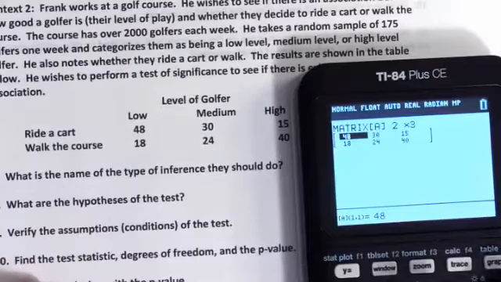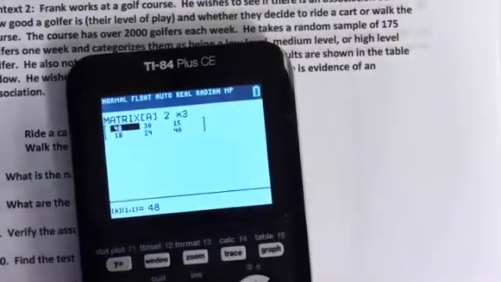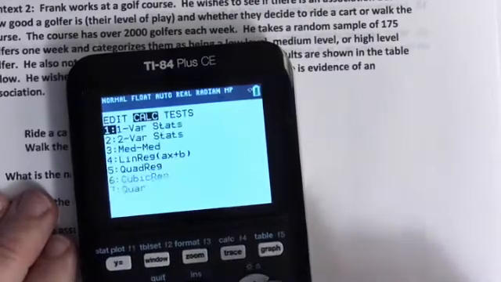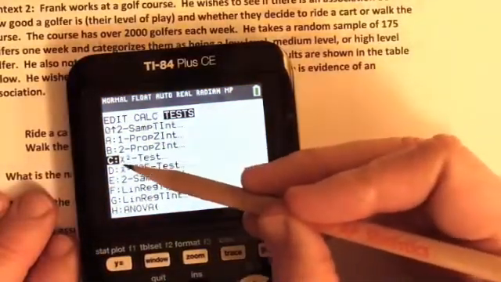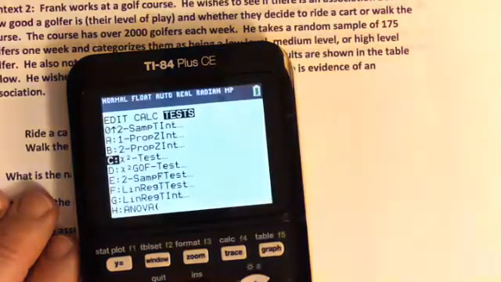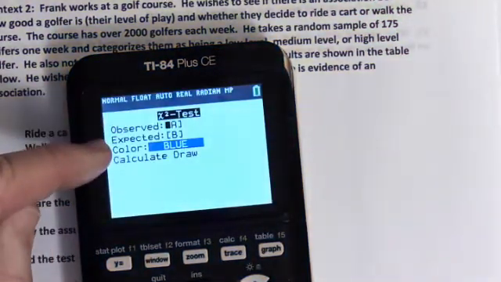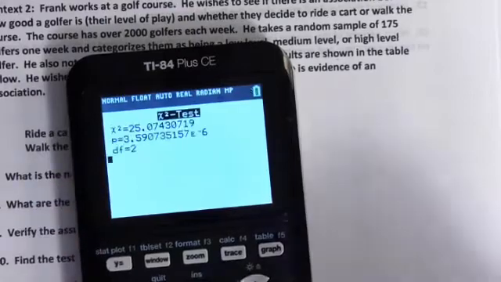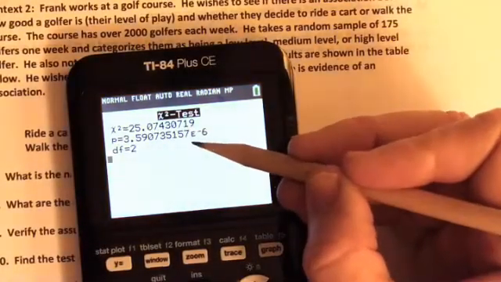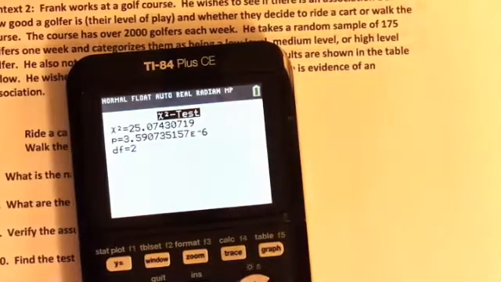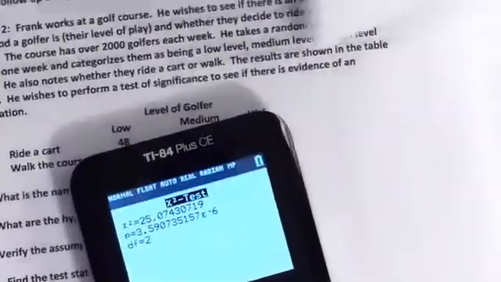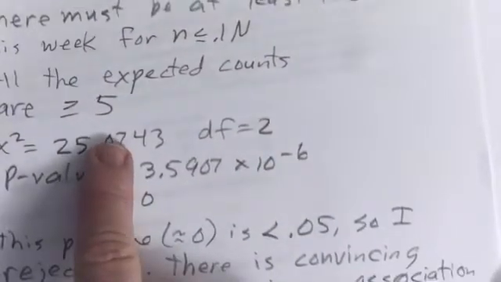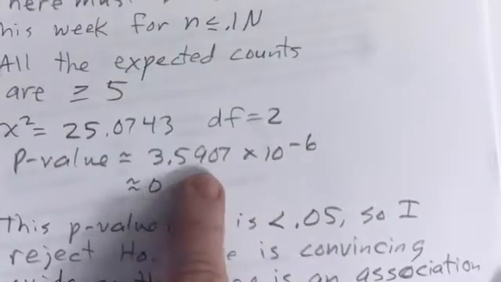Then all we've got to do is this will calculate my expected values for me automatically. We go stat, we go test, and we scroll down to chi-squared test. That's a chi, not an x, by the way. Chi-squared test, enter. Observed is in A, expected is in B. I hit calculate, and that tells me my three numbers: my test statistic, my p-value, and my degrees of freedom. That's what I wrote down: test statistic, degrees of freedom, p-value.